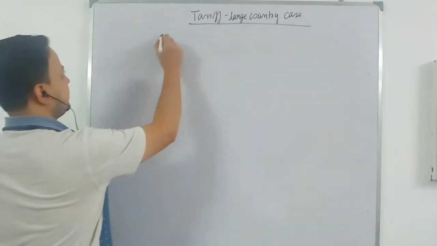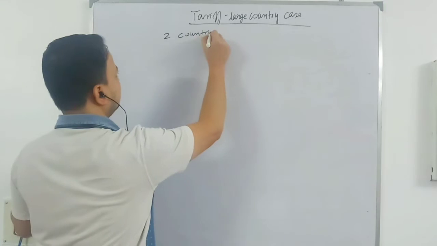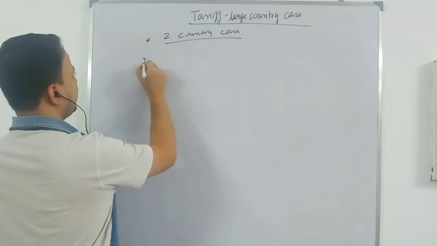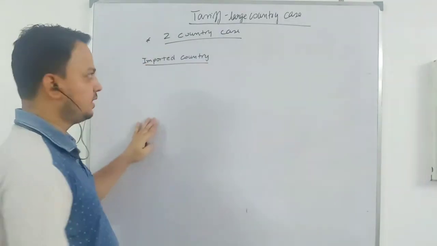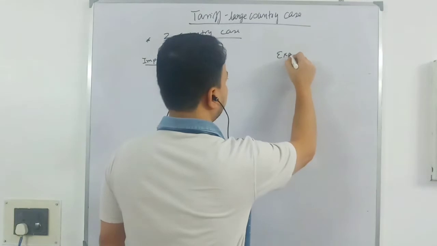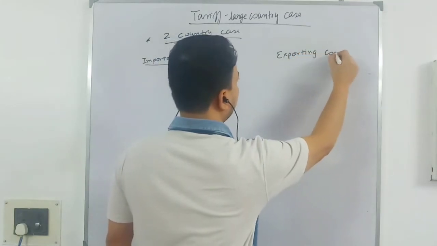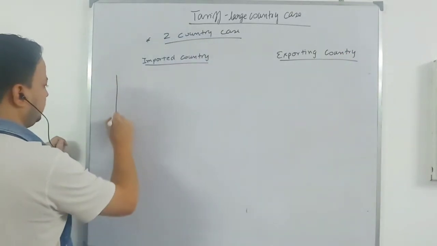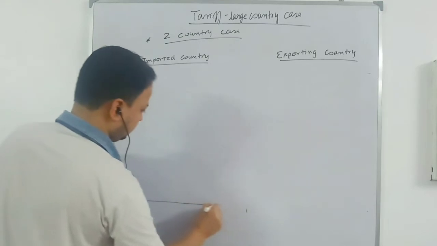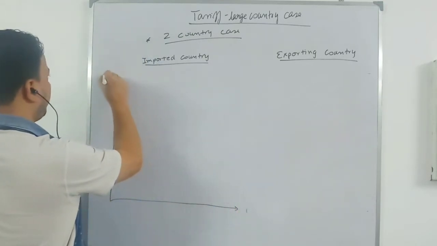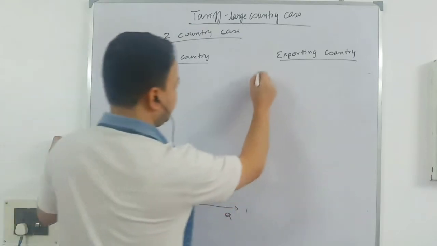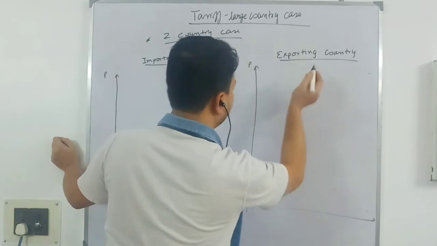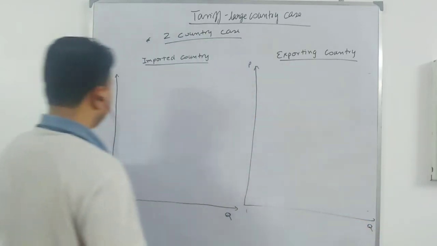So consider a two country case. One is the importing country, this is our large country, and this is the exporting country. So I am drawing two graphs. Here is the price and quantity of the good that you are going to consider. This is the exporting country.